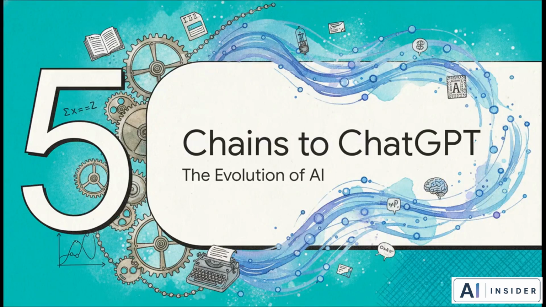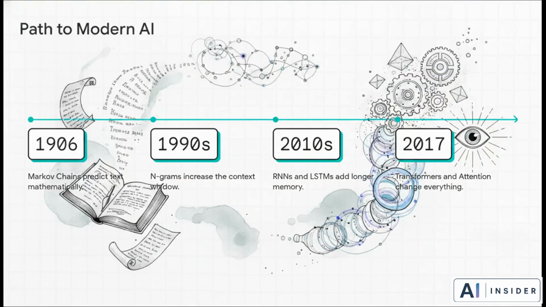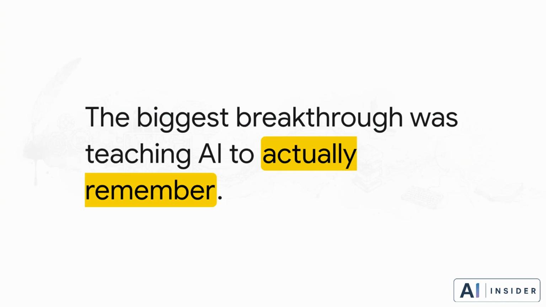Chapter 5. From Chains to ChatGPT. Okay, let's resolve this mystery and finally connect this 120-year-old math directly to the technology that's changing our world right now. Just think about this evolutionary journey. We literally climbed from a bitter Russian poetry feud in 1906 straight through the statistical models of the 90s into the deep learning boom of the 2010s, all the way up to 2017, when the famous Attention Is All You Need paper officially birthed modern transformers. It is all connected. And what that timeline shows us is honestly profound.